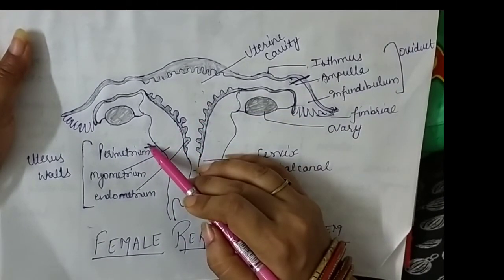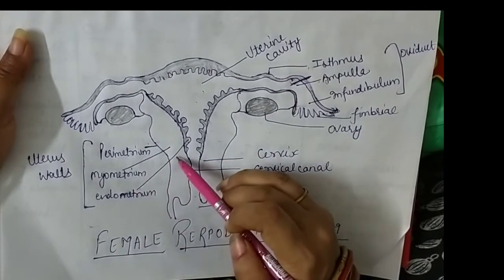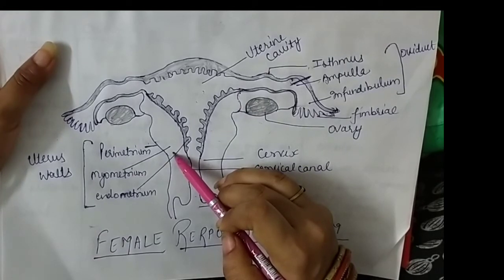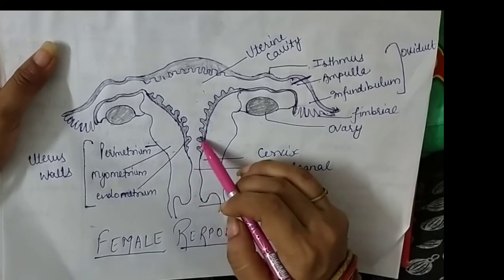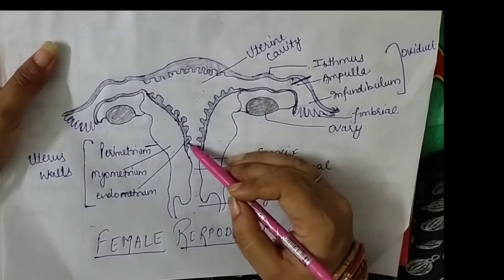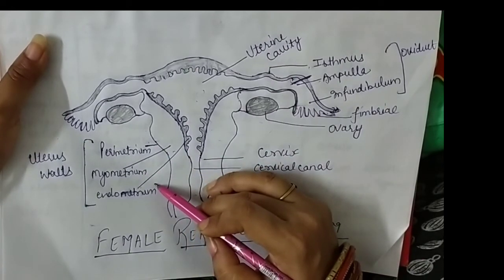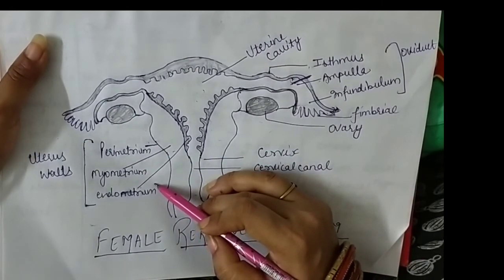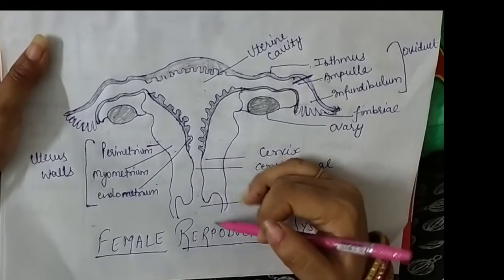The outermost wall is known as perimetrium, which is a protective layer. The middle layer is known as myometrium, which helps at the time of delivery when the baby has completed its development and growth period. Then this myometrium starts to contract and relax, by which it helps the baby to come out from the reproductive system. And the innermost layer of the uterus wall is known as endometrium, which changes itself during the menstrual cycle. जो menstrual cycle में बहुत सारे cyclic changes show करती है, जो हम menstrual cycle में discuss करेंगे.